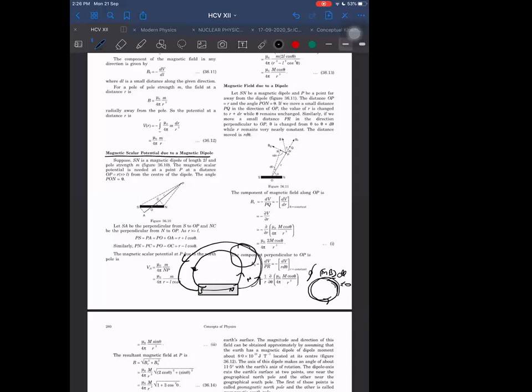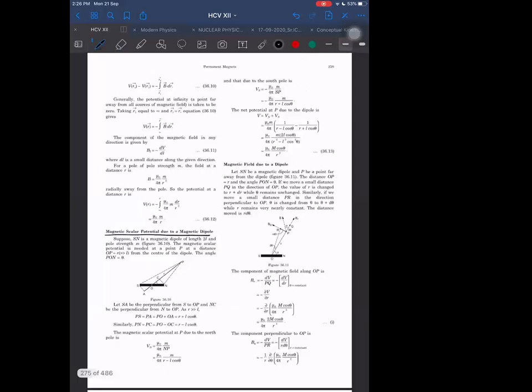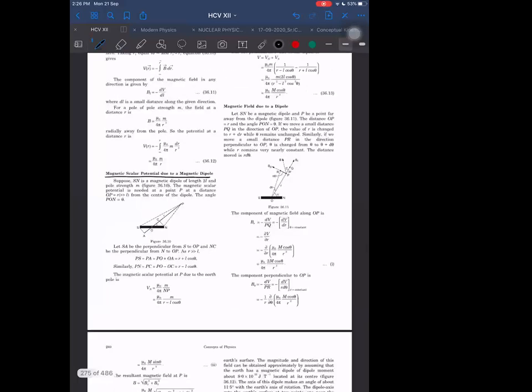So for such cases, where we are not allowed to enter inside the magnet, we can define such a magnetic scalar potential. And that will come by analogy. It will come out in the same way as we got our electric potential. Same formula: electric potential is KQ by R. This will become K into magnetic charge divided by R.